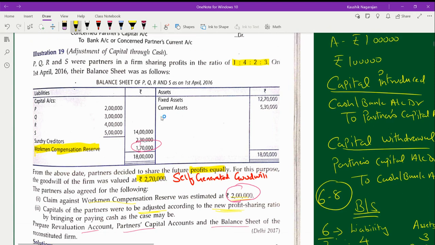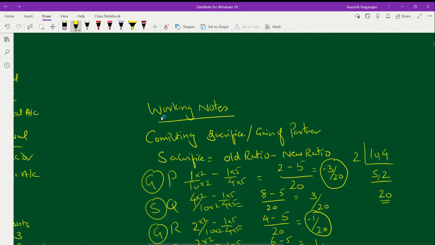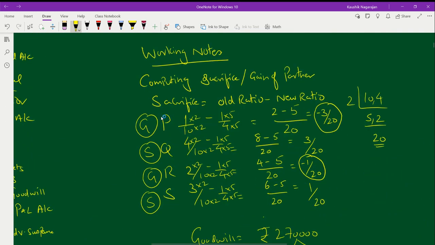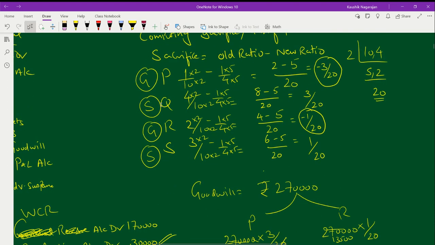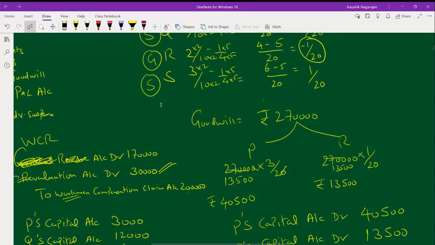For this purpose, I calculated the working notes: sacrifice done by whom and gain by whom, and accordingly found the gaining and sacrificing partners. I applied their respective share to the goodwill amount of 2,70,000, so that for P I get 40,500 rupees, and for R, 13,500 rupees.